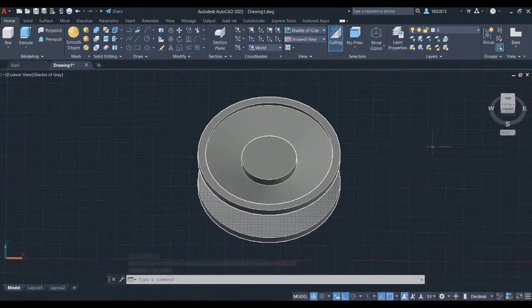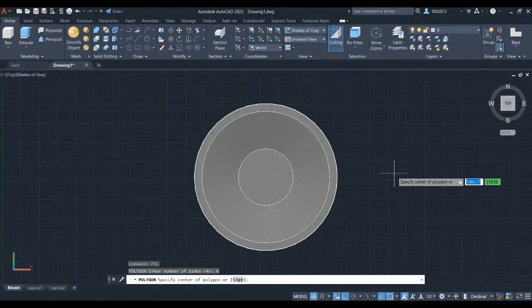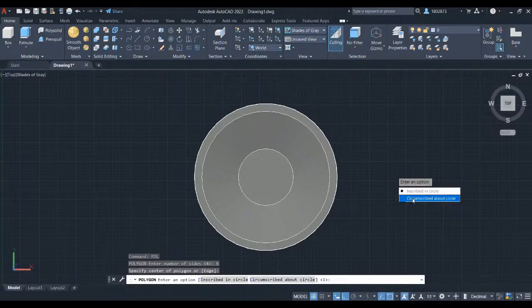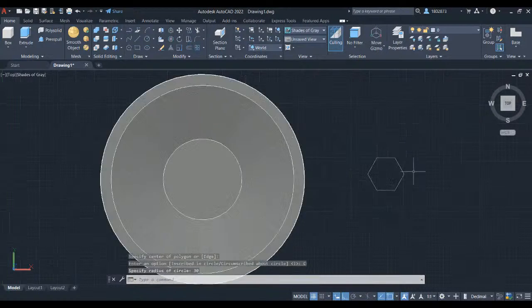Head over to the view cube and select top. Type in pol for polygon. Enter the number of sides as 6 and press enter. Left click here and select the option circumscribed about circle. Let's key in 30 and press enter. Let's do a 3D orbit.